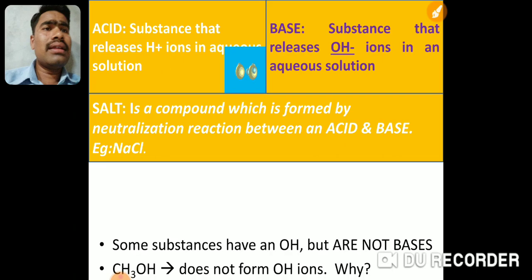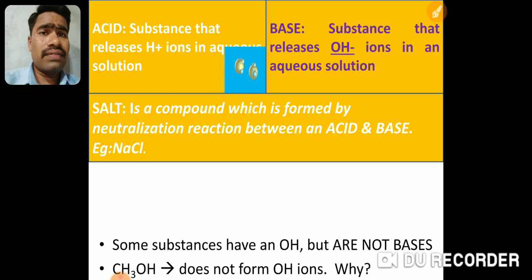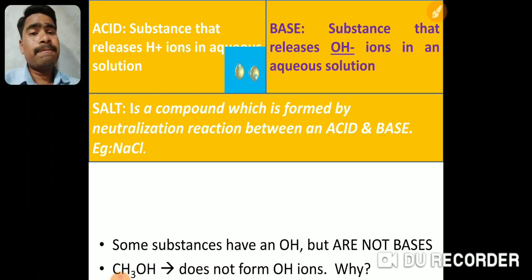Now let us talk about these acids in detail. This is a primary definition we are going to study; later on we will study further. So basically, what is an acid? It is a substance that releases H plus ions in the aqueous solution. Now what does it mean? You will wonder.